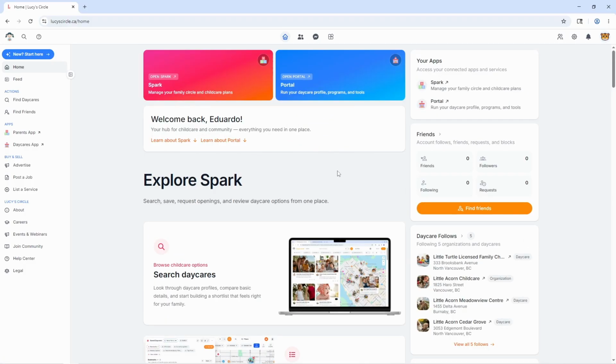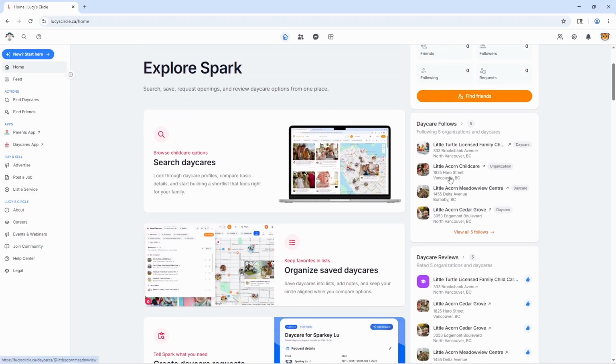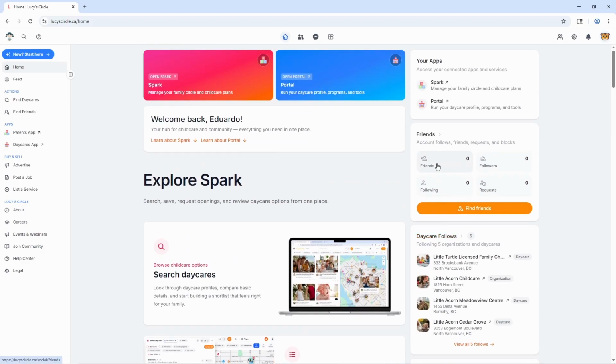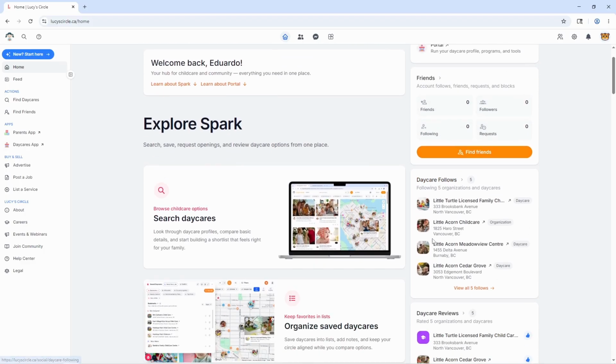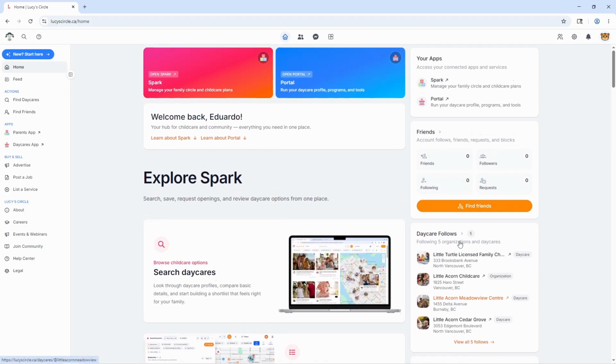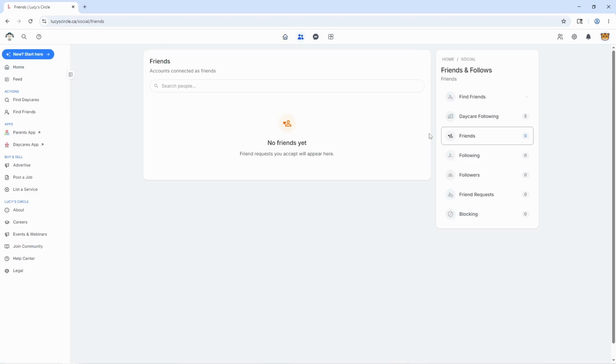So what we want to cover today is the friends feature. You can see we have a card on the right hand side that says the number of friends, follows, following, and requests that you have. We also have daycare follows, because we can follow other accounts or we can follow daycares and their organizations. I'm going to click on the friends card and I'm going to end up in the social pages.